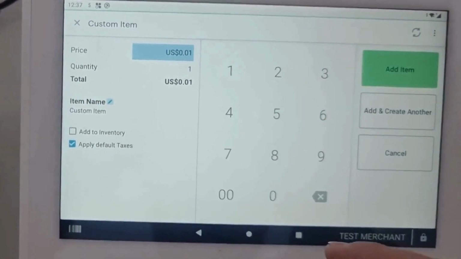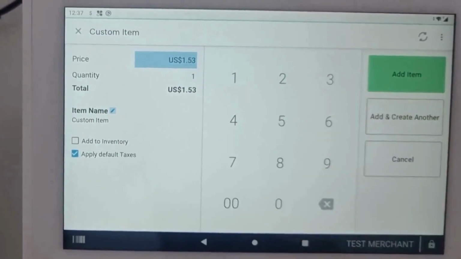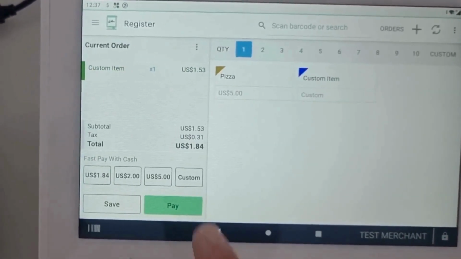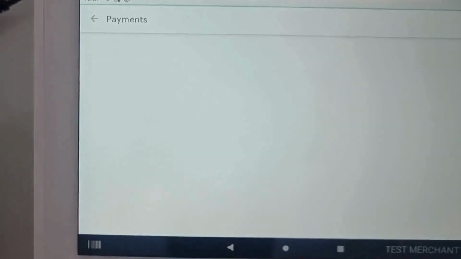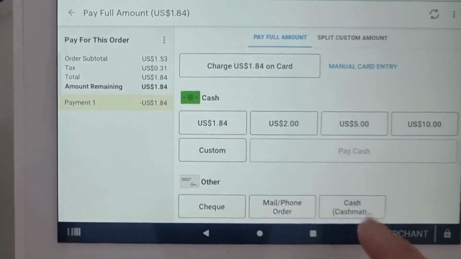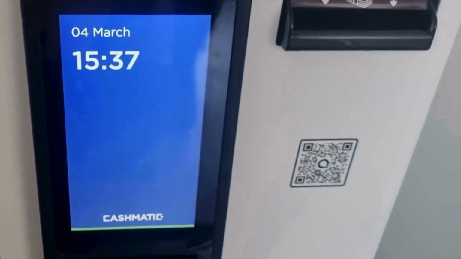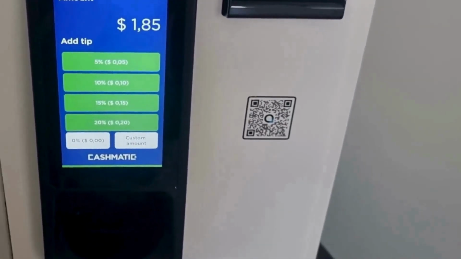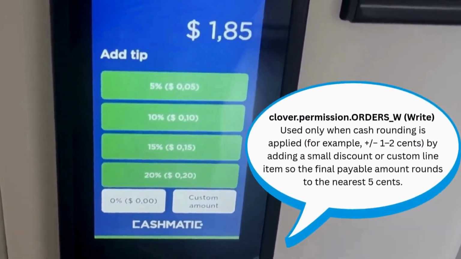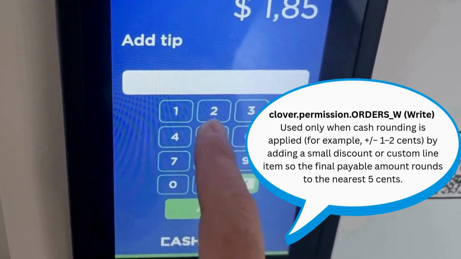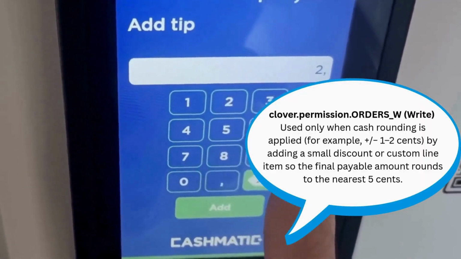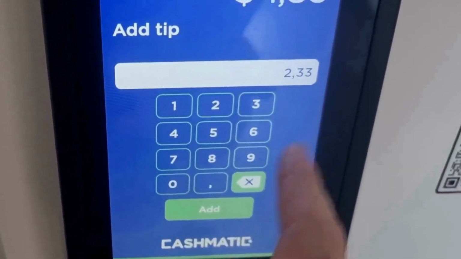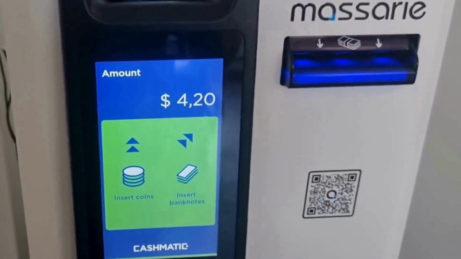For Canadian merchants, when you process a payment, the rounding is done automatically according to the Canadian cash rounding rule. Once the request is sent to the device, the total amount will be rounded to the nearest 5 cents as required in Canada. Even if you add tips with exact cents, the final amount will automatically be rounded.